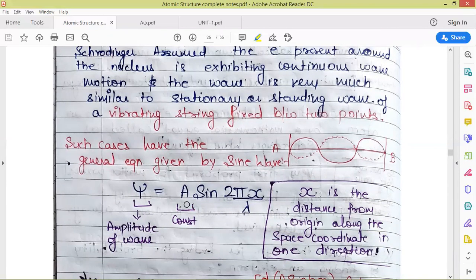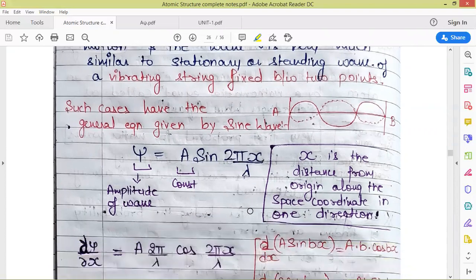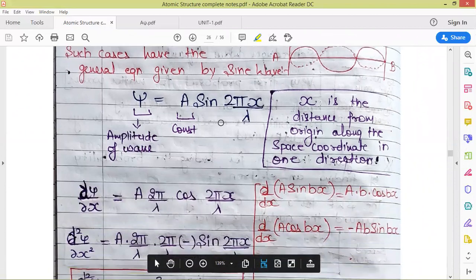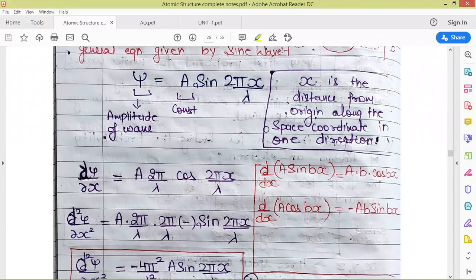Here A is any constant, sine we already know, this is a mathematical operator. Angle is 2 pi x by lambda. X is the distance and lambda is the wavelength. So if we take the first derivative of psi, here we are writing it as d psi by dx. It's not curly, it's d, because we are taking the complete derivative. This equation is taken in one dimension, that is we are considering this motion in a single direction, that is the x direction. So we are taking here the complete derivative of psi.